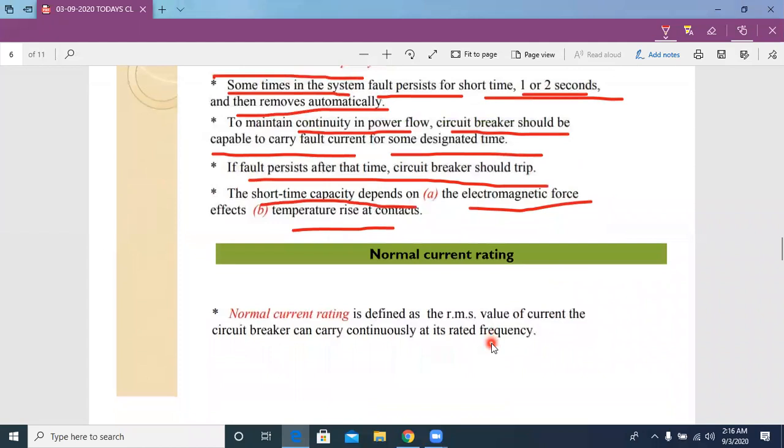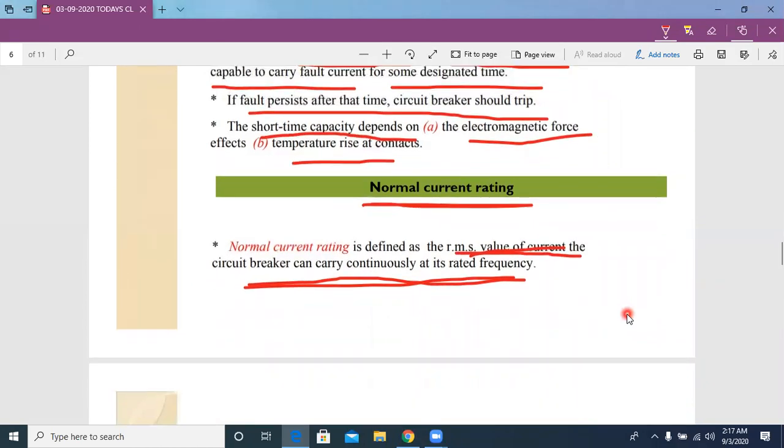Now, normal current rating. Normal current rating is the RMS value of current that the circuit breaker can carry continuously at rated frequency. That means it is the normal value of current; the circuit breaker can allow this current continuously and successfully. That current we call the normal current rating.